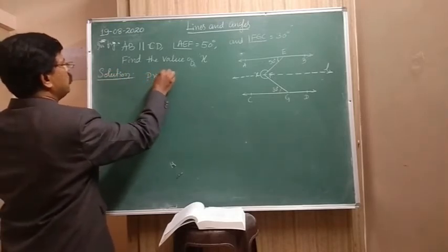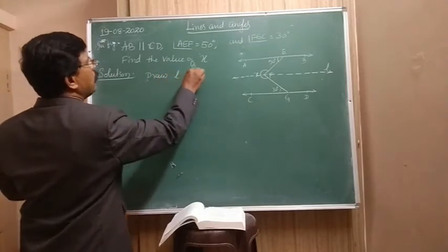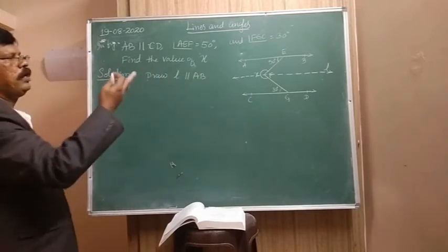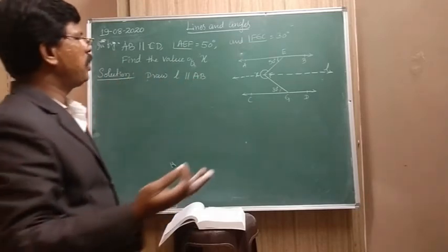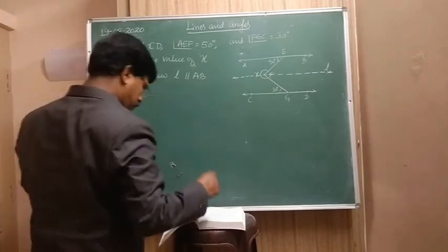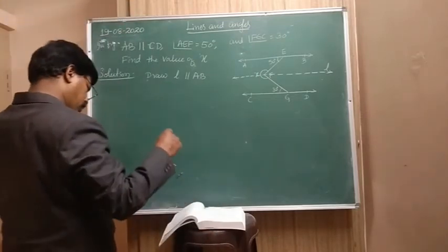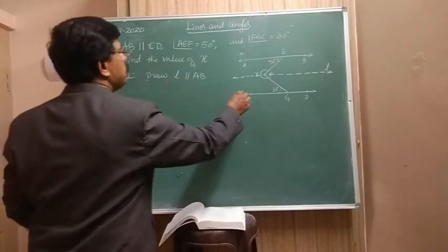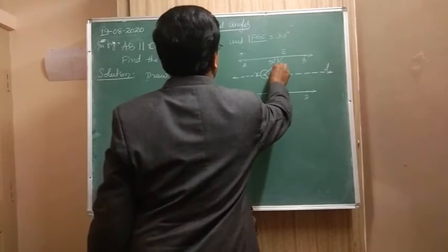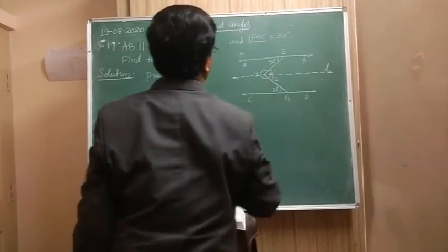Draw L parallel to AB. So if L is parallel to AB, then L is parallel to CD also. Okay. Now here this angle is divided into two parts, 1 and 2.